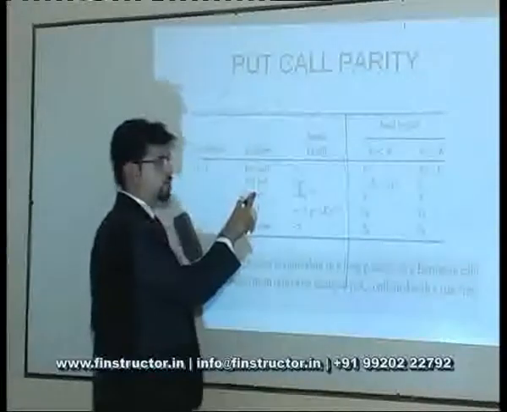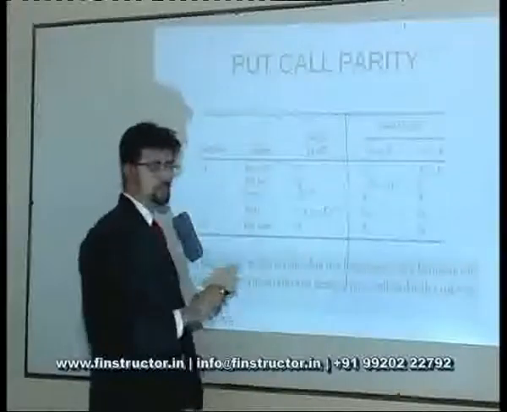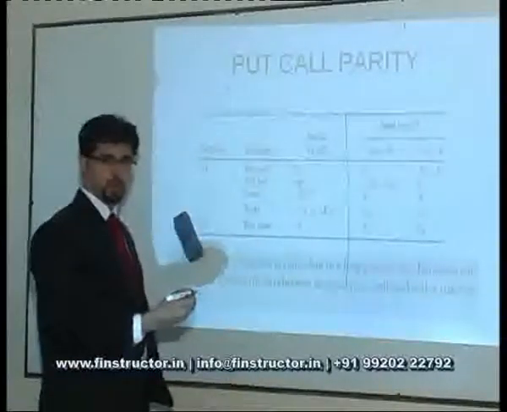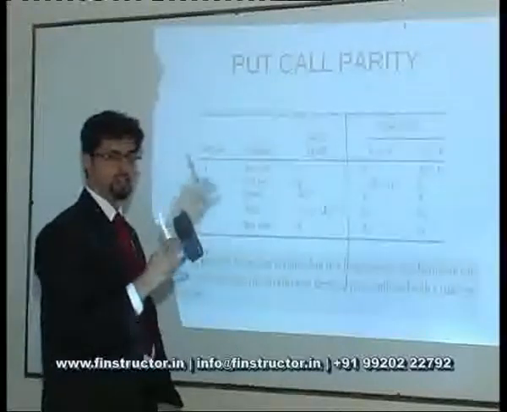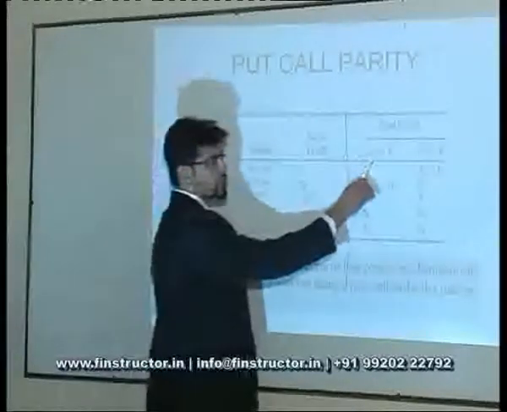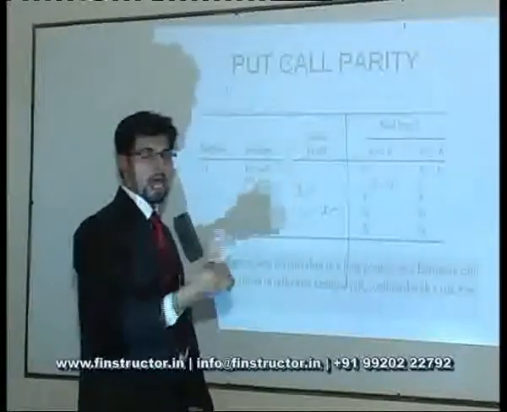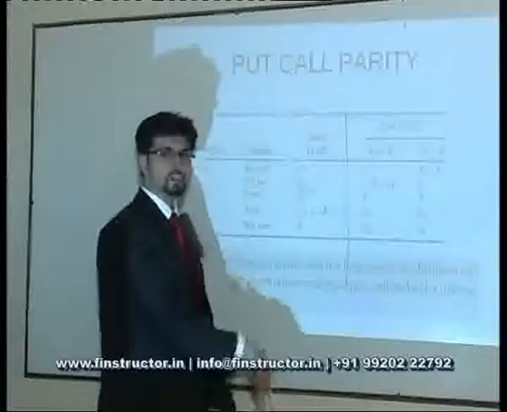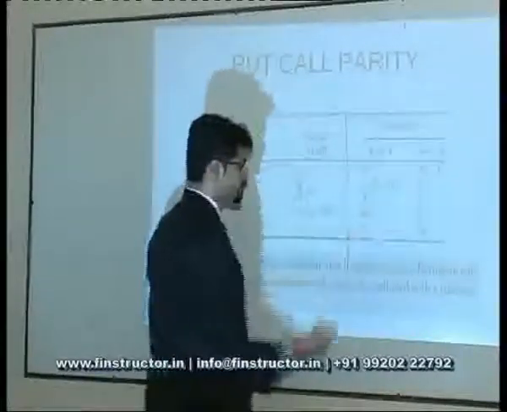I had also sold a put option. Will there be any payoff for me from the put option? I had sold a put option. I had given somebody else the right to sell the stock to me at a price of K. If the actual spot price is lower than K, will he exercise the option? Yes. He will sell it to me at K and I can further sell it only at S, which is lower than K. So I will have a loss equal to K minus S.